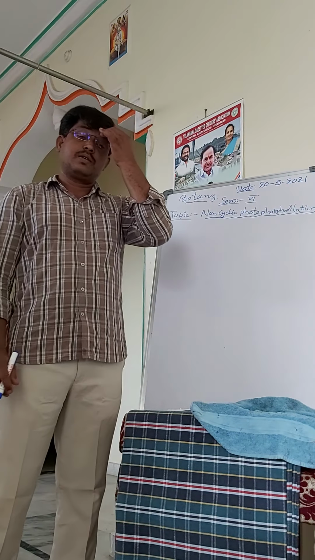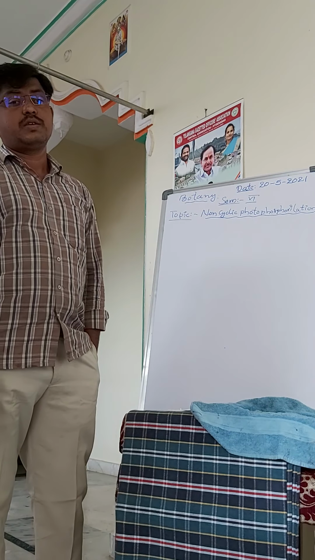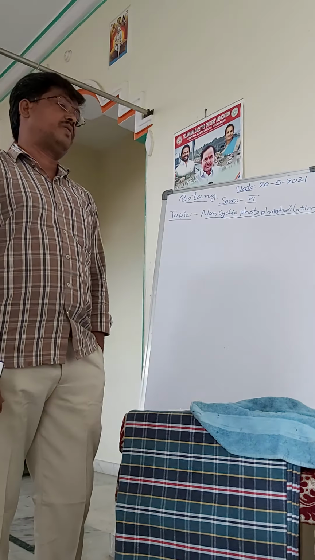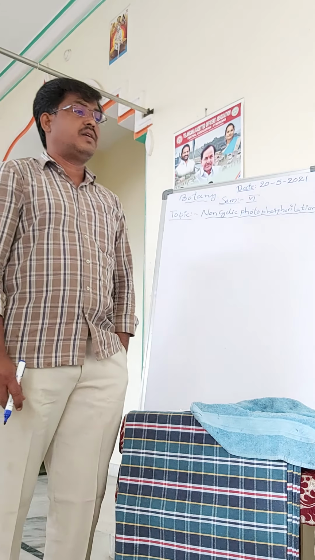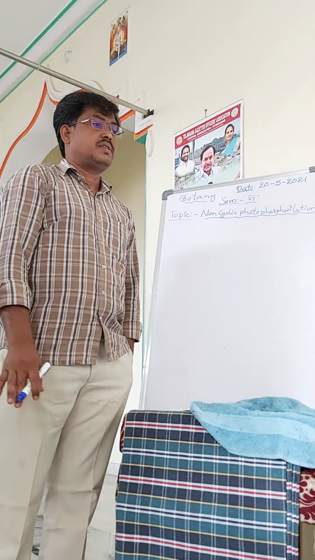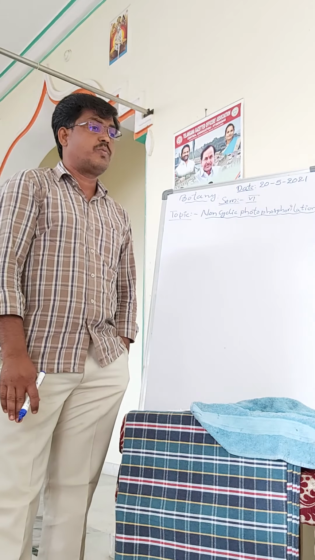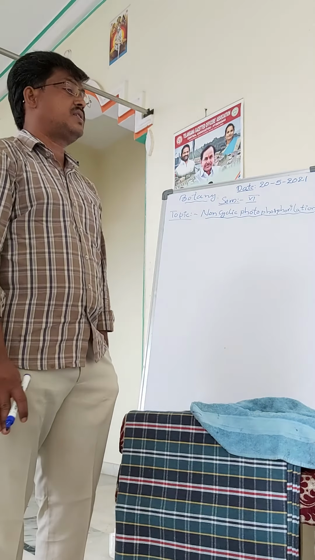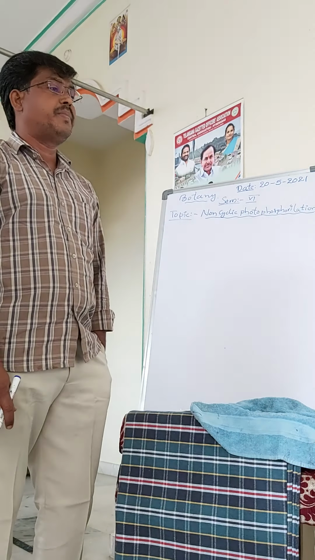So friends, good morning. Today I am going to explain about non-cyclic photophosphorylation. It was expressed by Arnon. In the presence of light, the electrons of PS1 and PS2 in the chloroplast traverse through various electron carriers present on the thylakoid membrane.